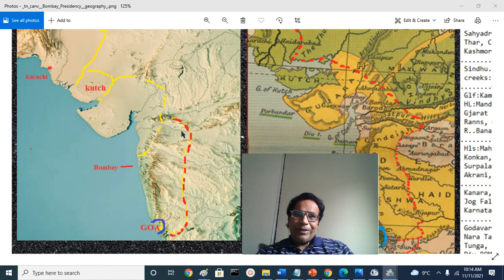24 districts or so, starting from Sukkar, Shikarpur, Karachi, Hyderabad, Tarparkar, Ahmedabad, and Anand, and Khaira, and Panchmahals, Bharuch, and Surat, and Thane, and Bombay, Sarban district, and Kolaba, Ratnagiri here, and in the Desh territory, the Pune district, Satara district, Sangli and Kolhapur were princely states not directly controlled by British, and Khandesh territory and Nagar area and Nasik area. Of course, the Solapur in the southern part. We have North Canara and Belgavi and Vijapura and Dharwad.